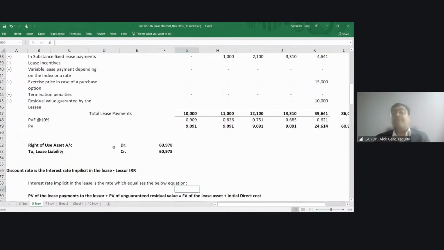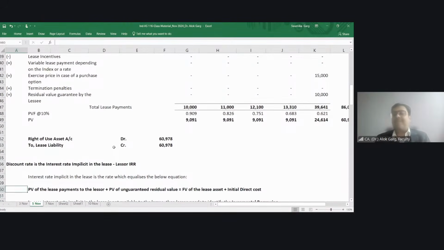Friends, we covered all these four important concepts of lease contract, which is identified asset, right to control the use of an asset, lease term, and the lease payments. I hope you guys have understood it very well. Any doubt, any question, any problem? No question, no problem? Very good. Discount rate, my dear friends, tell me.